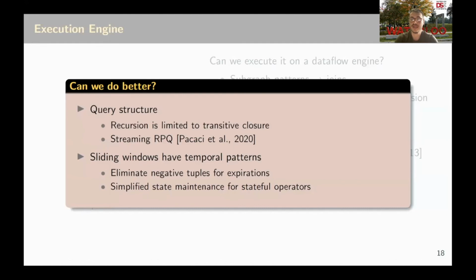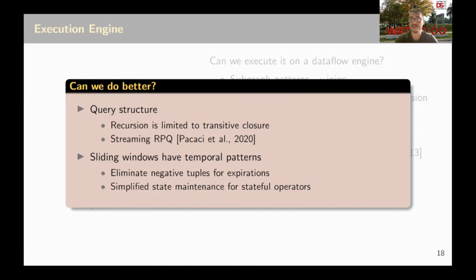Second, sliding windows have temporal patterns. Specifically, tuples expire in the same order they're inserted into a window. So operator implementations can utilize this pattern to eliminate the need for negative tuples to process expiration and can simplify the state maintenance.